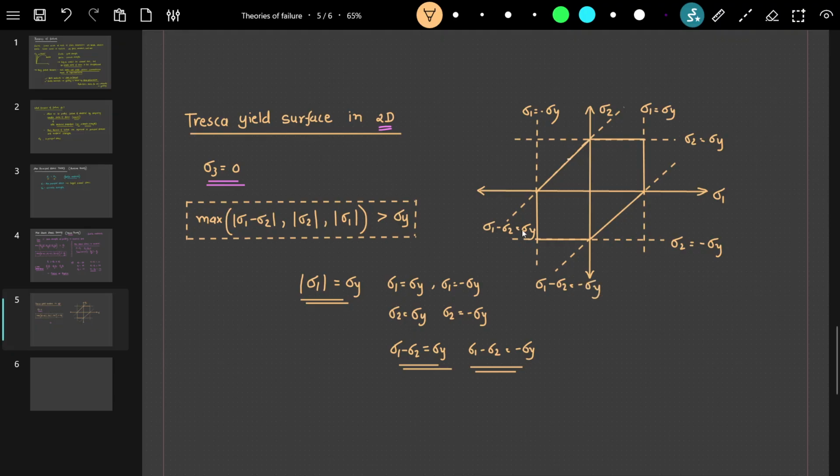Now if you see this hexagon, it is enclosed by all these six lines, and this surface becomes our Tresca yield surface. At a point in a material, if the stress state is anywhere within this surface, this is a safe region. And if the stress in a material is outside this surface, we call it a failure of the material.